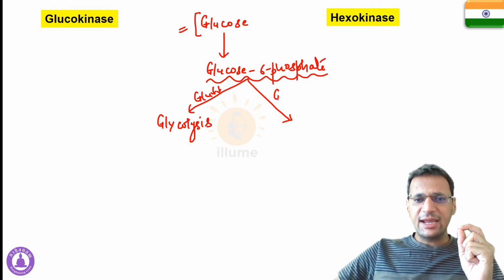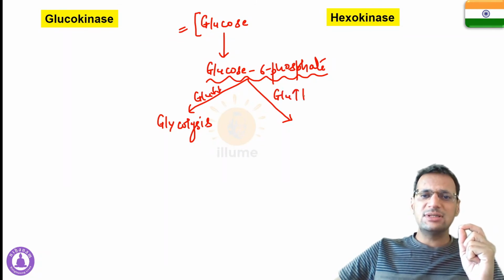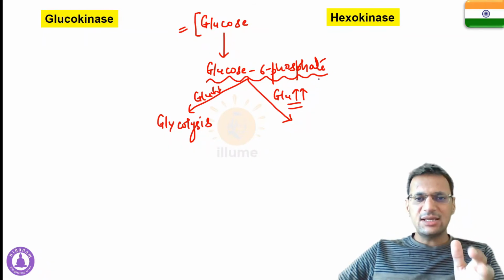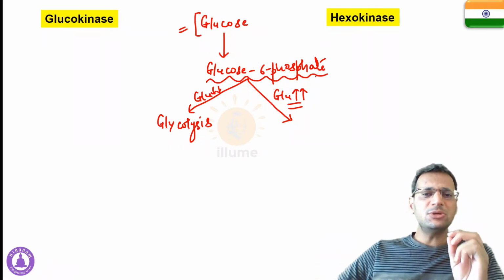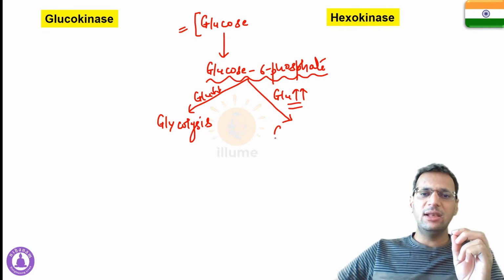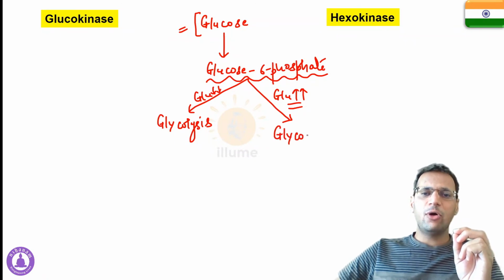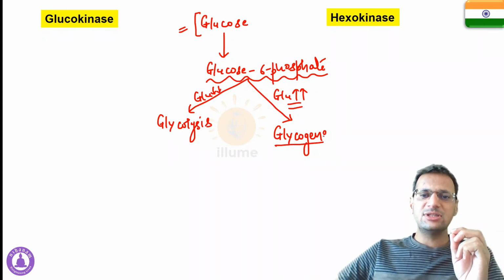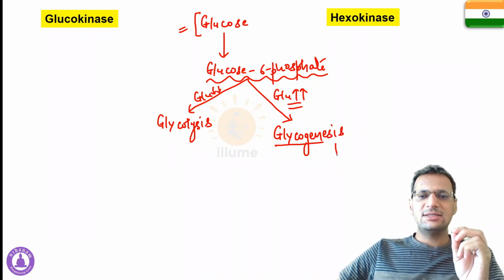But in the second case, let's suppose glucose concentration is higher in the blood. In this case, our body stores this excess glucose in the liver, basically in the form of glycogen. And this process is called glycogenesis, and it occurs in the liver.